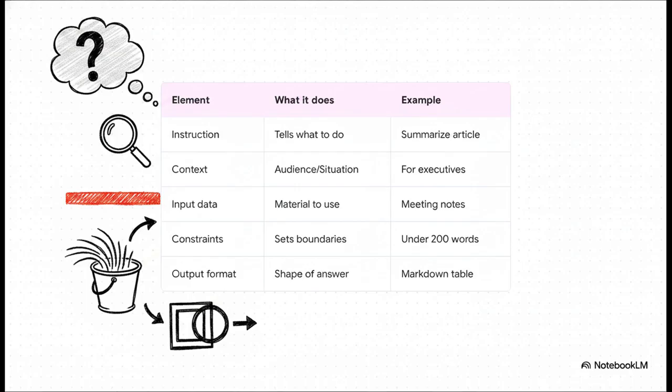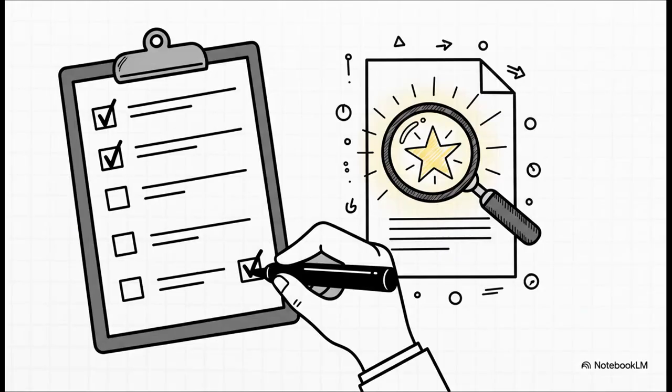Third is input data. You're providing the actual material to work from, so the AI isn't just pulling ideas out of thin air. Fourth, constraints, and this is a huge one, setting strict boundaries like do not invent facts. And fifth, output format, defining the exact shape of the answer you want back. Every single strong prompt tells the AI what to do, what to use, what not to do, and what shape to return.